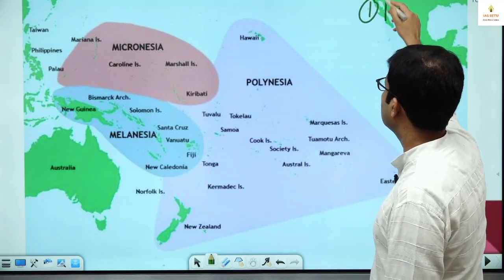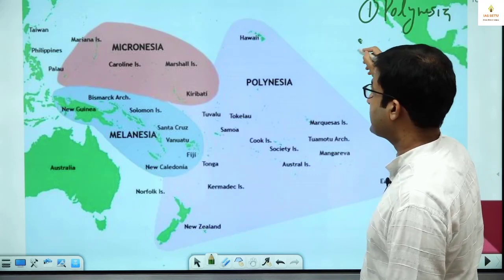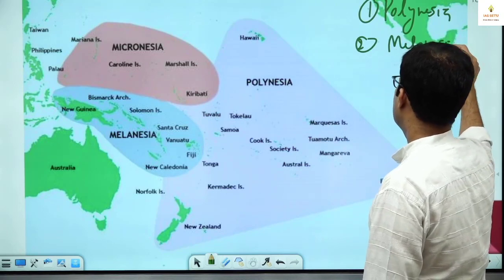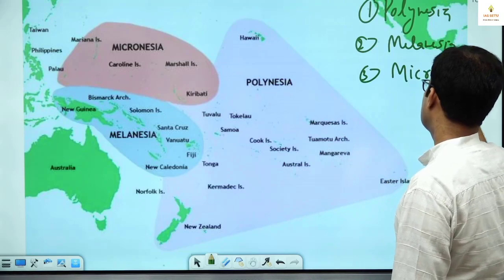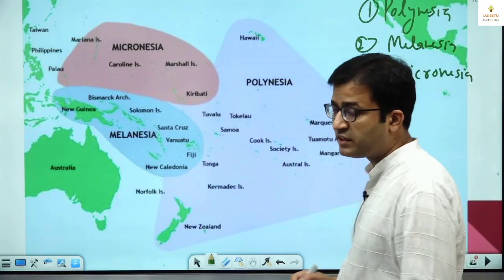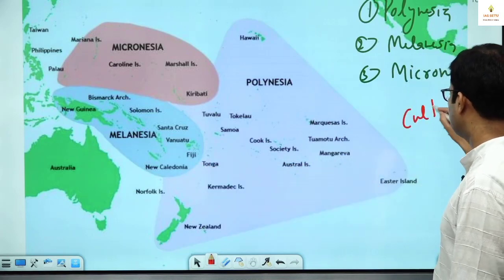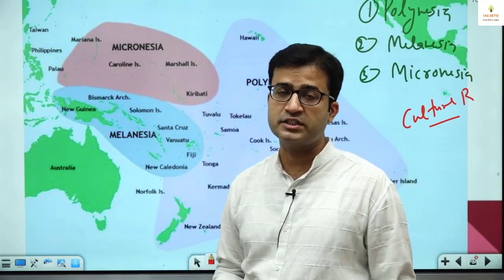One is Polynesia, second is Melanesia, third one is Micronesia. What are these? These are cultural regions. These are cultural boundaries, cultural regions in the Pacific Ocean.